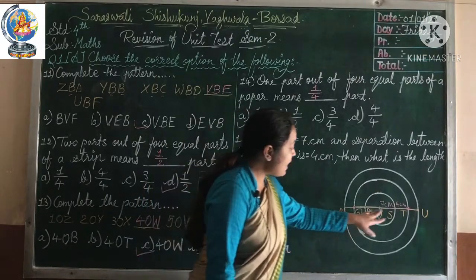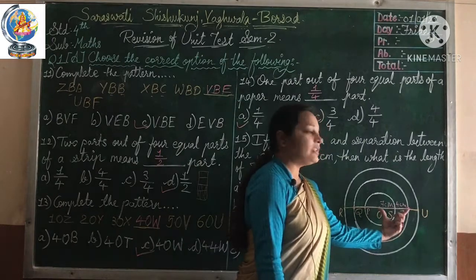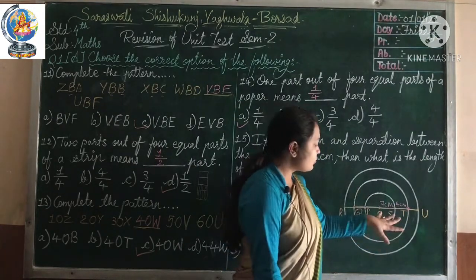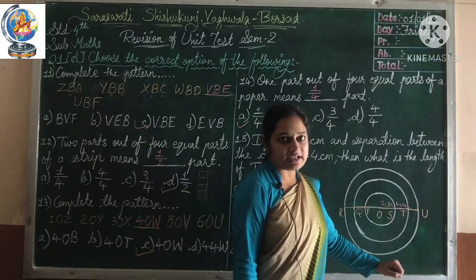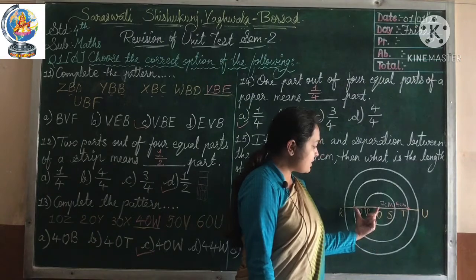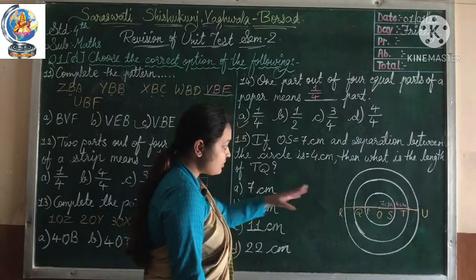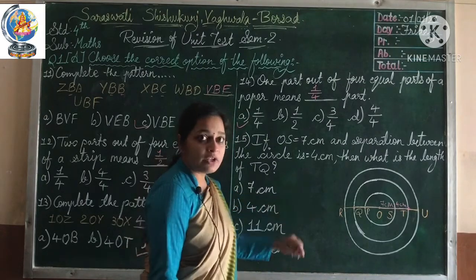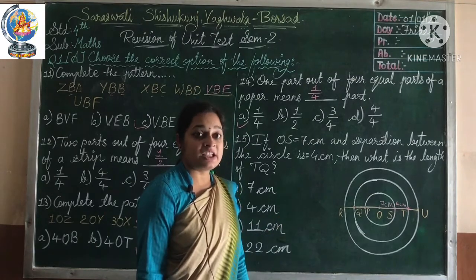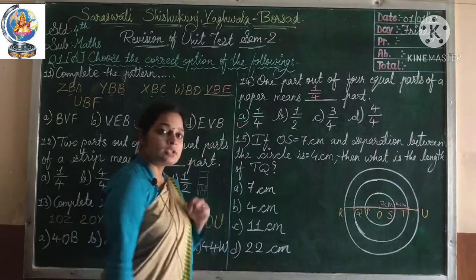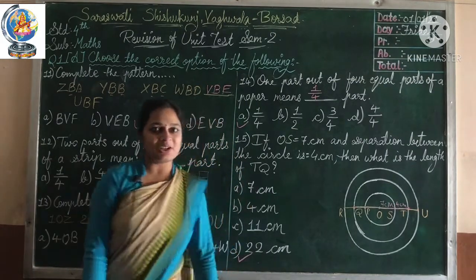It means the diameter of the middle circle. So first we need to find the radius of the middle circle. To find the radius, we will get OT as 11 cm. 11 cm plus 11 cm will be 22 cm. 7 cm will not come, 4 will also not come. 11 is the radius. So our answer is TQ is equal to 22 cm. Okay. So this is our correct answer. Just take a look.